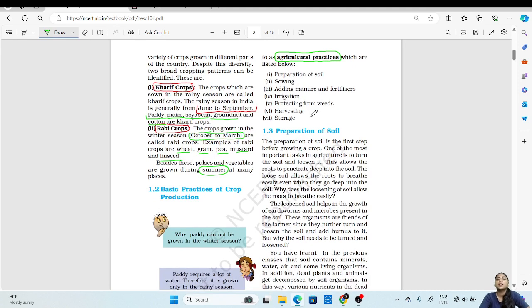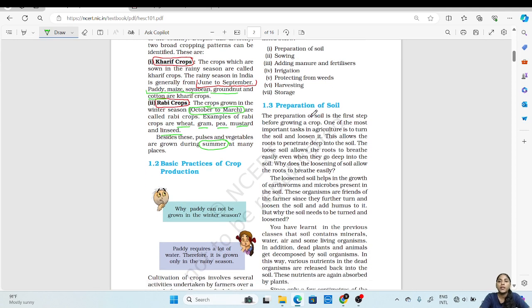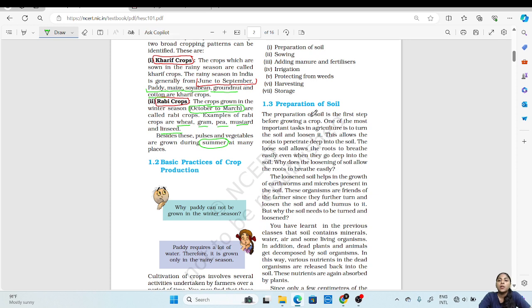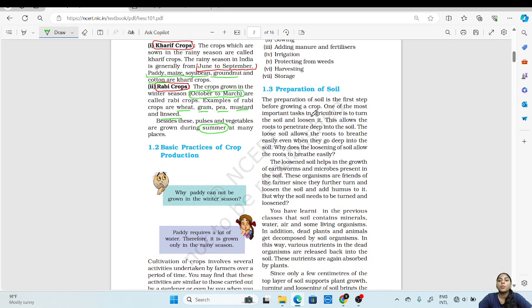So let us see the first agricultural practice, that is preparation of soil. Preparation of soil is the first step before growing a crop, and it is a very important task: to turn the soil and loosen it.